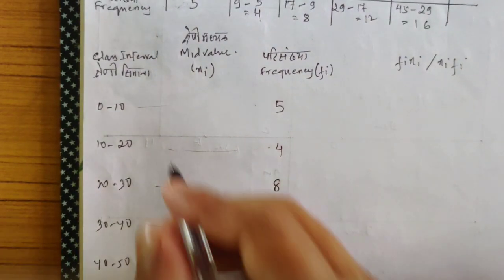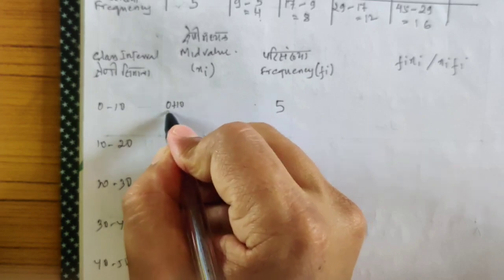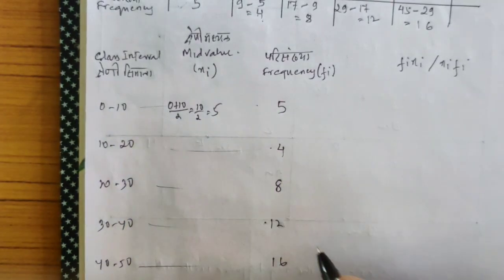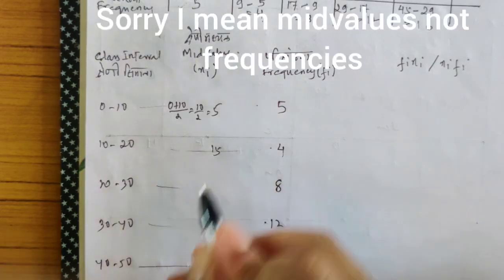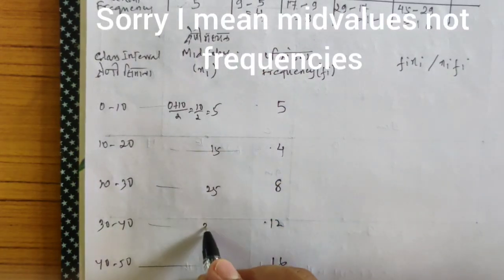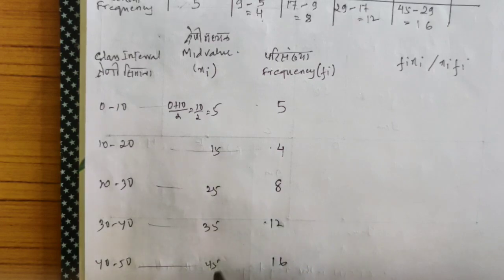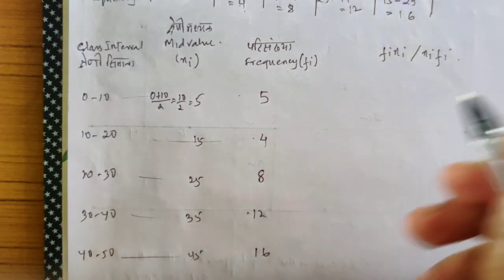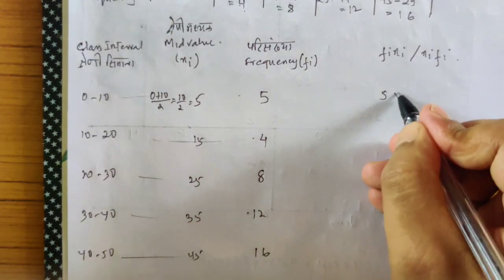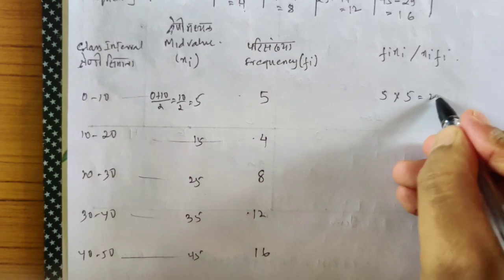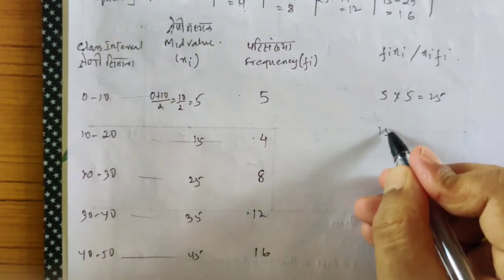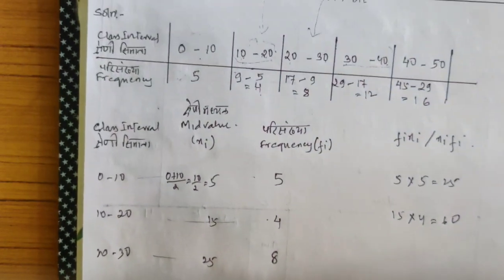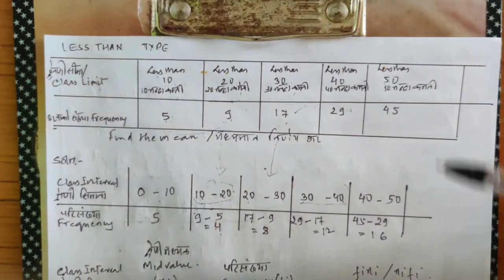Now find the mid value. Mid value, you all know, 0 to 10 means 0 plus 10 by 2, which means 10 by 2 equals 5. You can fill up all of these yourself. Mid value of 10 and 20 is 15. We are finding the mid value, not the frequency. Mid value of 20 and 30 is 25. Since it does not say any method, I'll be using the direct method. And when I'm using the direct method, I'll need fixi or xifi. You just multiply. 5 into 5 is 25. You all know that.